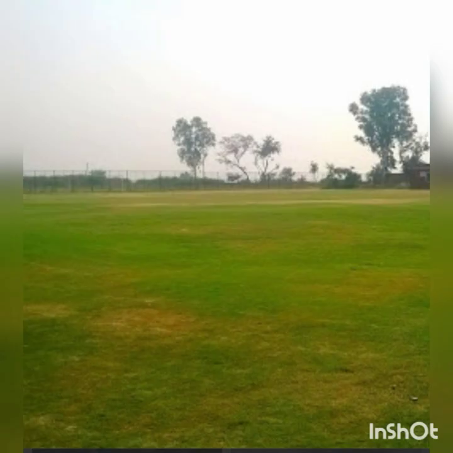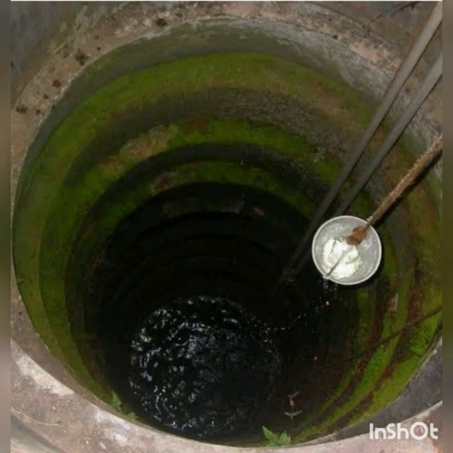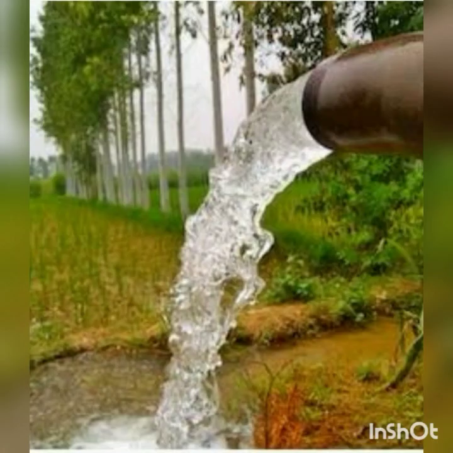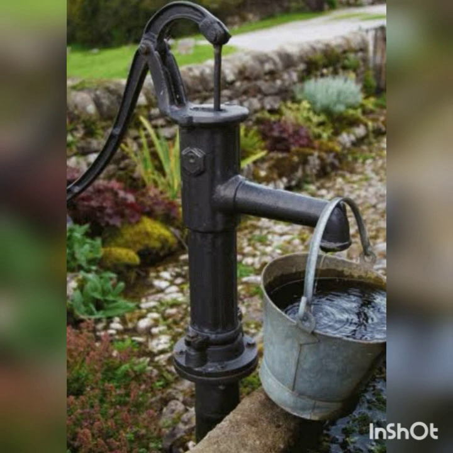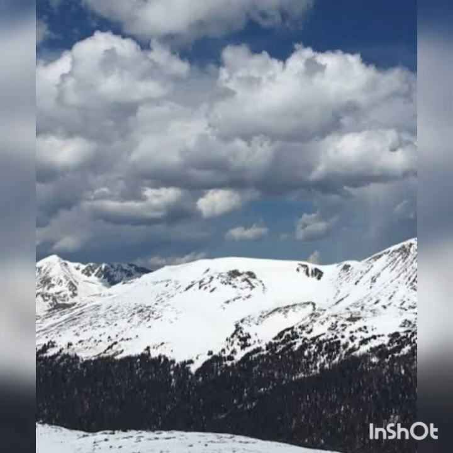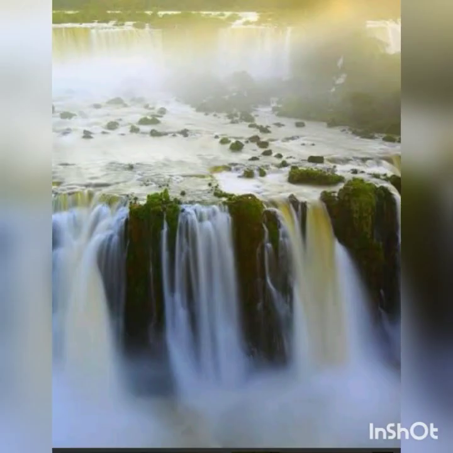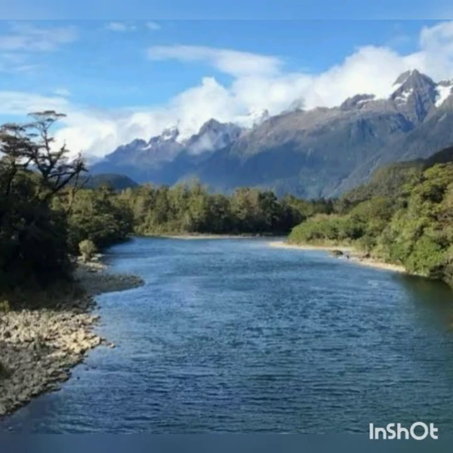Some rainwater seeps into the ground and gets collected over there. This is called the underground water. We get this water from wells, tube wells, and hand pumps. The snow melting from the mountains turns into water. It flows into waterfalls, rivers, and streams.